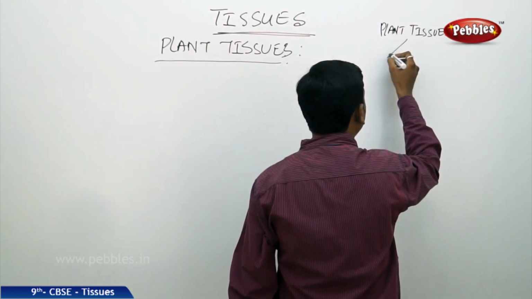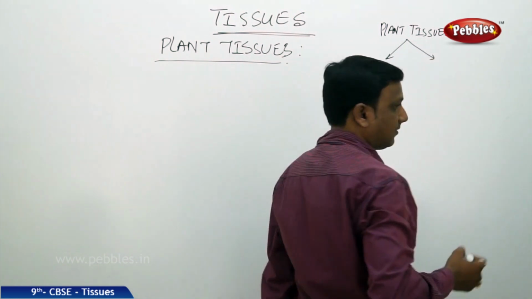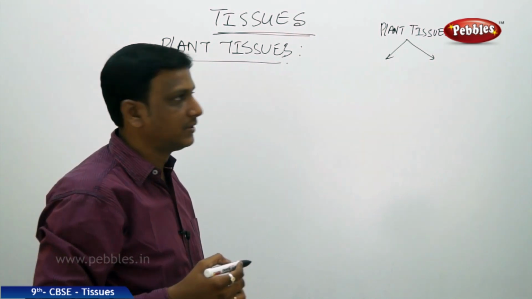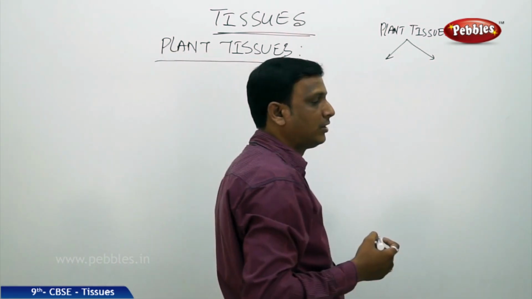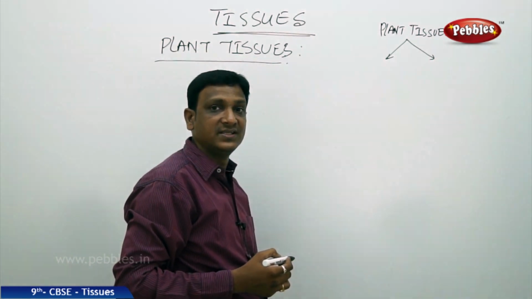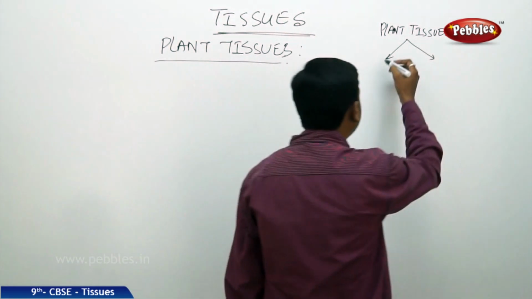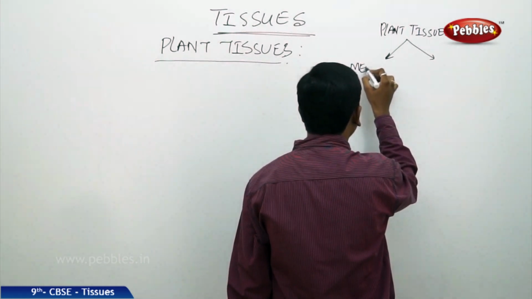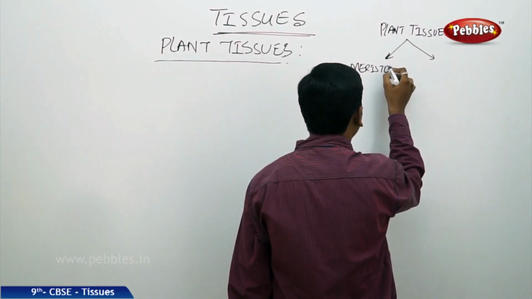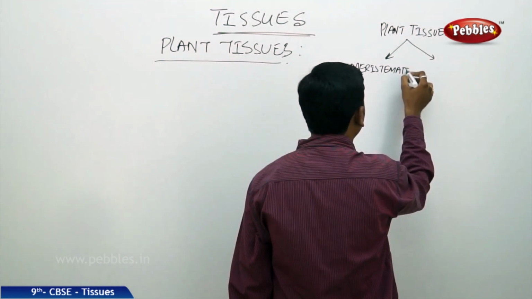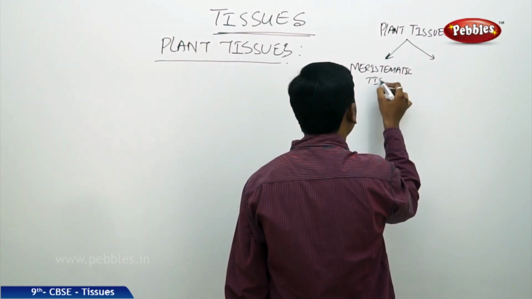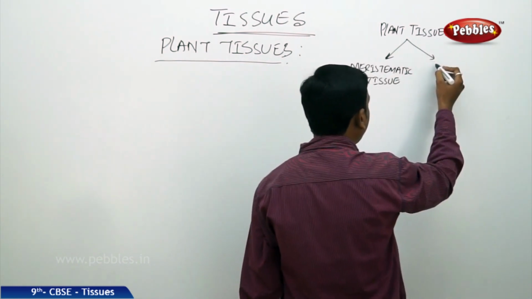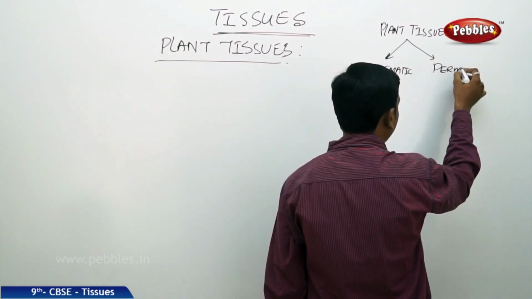Already I told you that plant tissues are divided primarily based upon the growth pattern. Plants do not grow evenly. There are specific regions of growth in a plant. So the cells or tissues that are actively growing are called meristematic tissues. The tissue which is not growing is called permanent tissue.